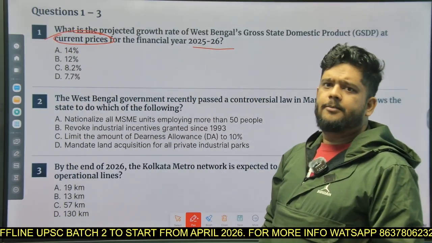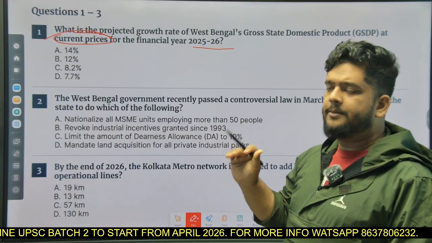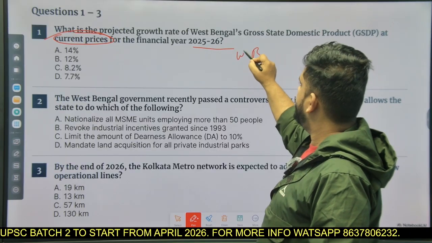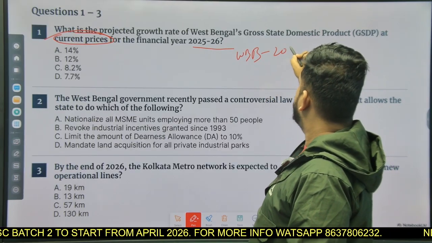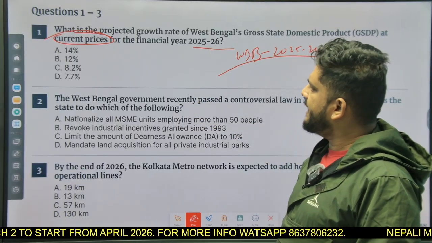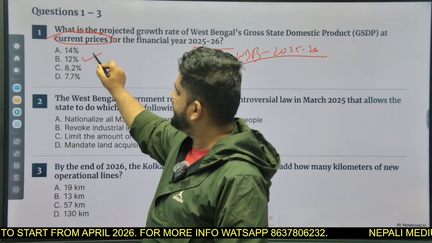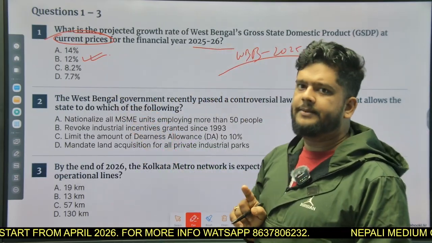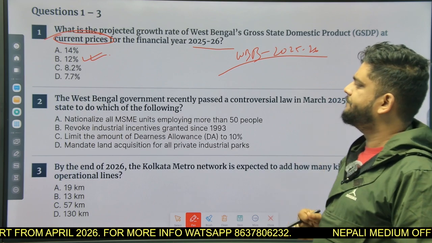Where will you get this data from? You'll get this data from the budget, the West Bengal budget 2025-26. So the correct answer to this question is option number B, that is 12%. Please remember this important data.